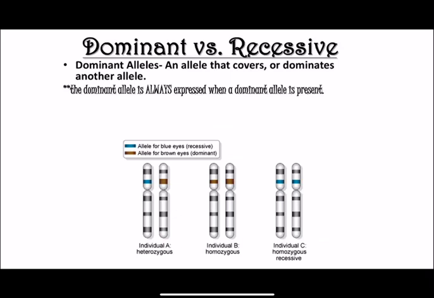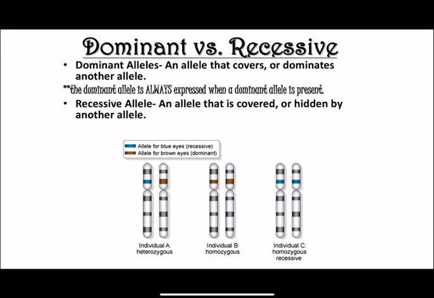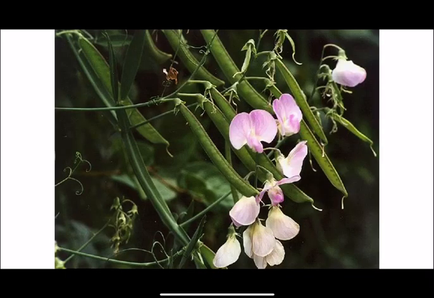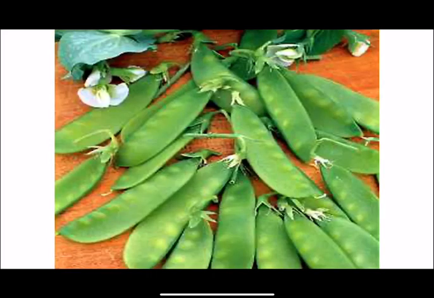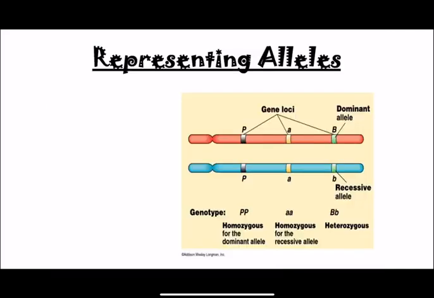A dominant allele always covers the recessive allele, and a recessive allele is always covered by the dominant allele, unless no dominant allele is present, and then you can see the recessive trait. So here are some examples of Mendel's experiments with the purple and white flowers. He also did experiments looking at the shapes of peas, whether they were wrinkled or round.